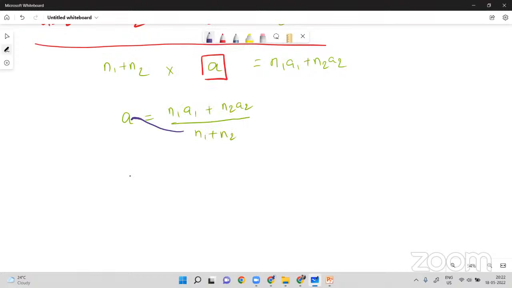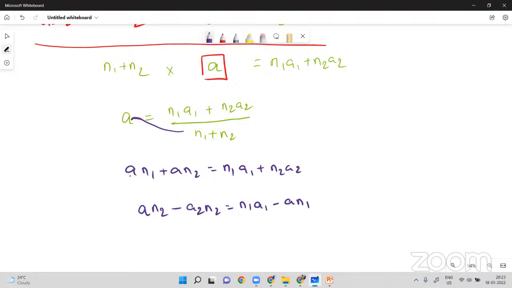I'll take this n1 n2 this side. a n1 plus a n2 is equal to n1 a1 plus n2 a2. Now I'll take all n1s one side and all n2s one side. So a n1 minus a1 n1... a n2 minus a2 n2 is equal to n1 a1 minus a n1.